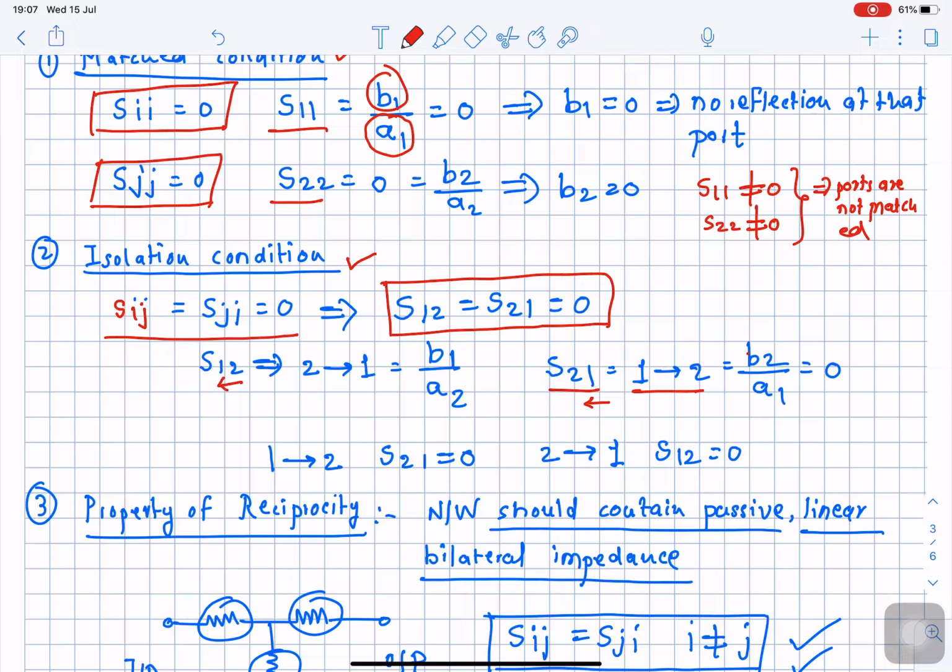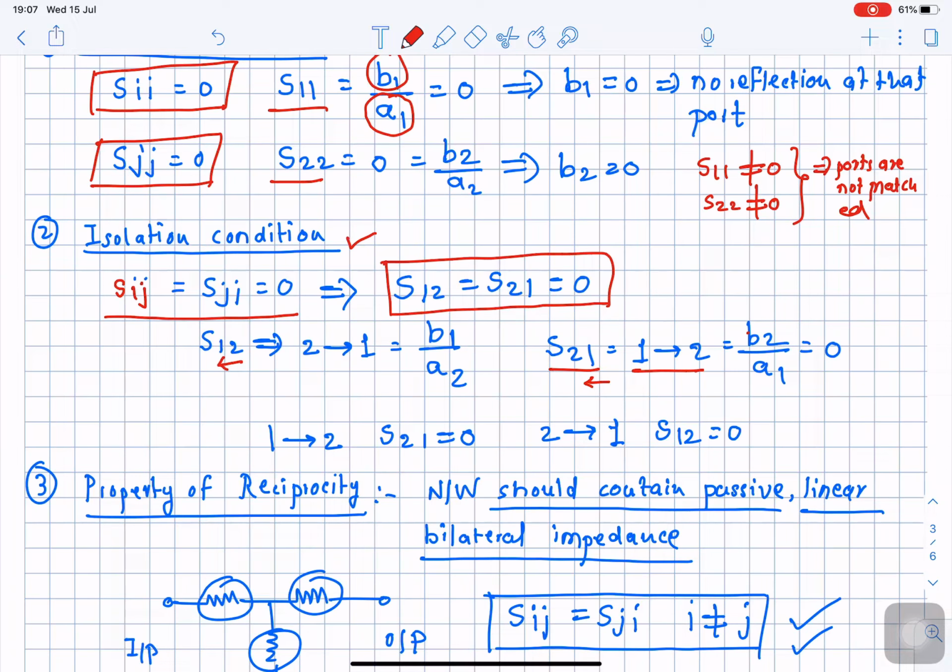So what does isolation physically mean? What is the interpretation? The physical interpretation of the isolation of the ports is that these two ports are totally separate. How different they are from each other is the measure of isolation. We want these two ports to be totally different, so there has to be an isolation condition. S12 is equal to S21 is equal to 0 indicates that these two ports are isolated from each other. That means there is no relation between these two particular ports. So that is the meaning.